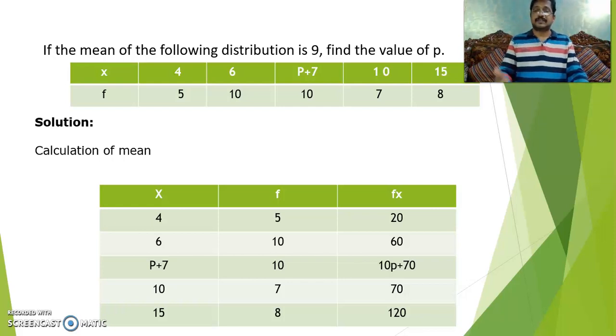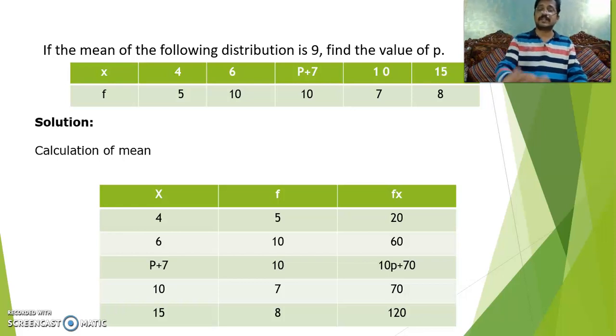The observations are 4, 5, 6, 10, p plus 7, 10. Means 4 observations for 5 times. So 10, 7, 15, 8. For our convenience, the horizontal table we will write as a vertical table. The first one is x, second one is f. The values will be represented by x and their corresponding frequencies are represented by f.